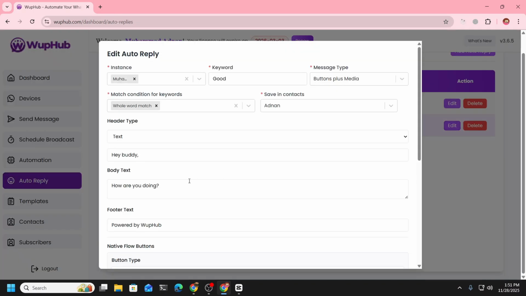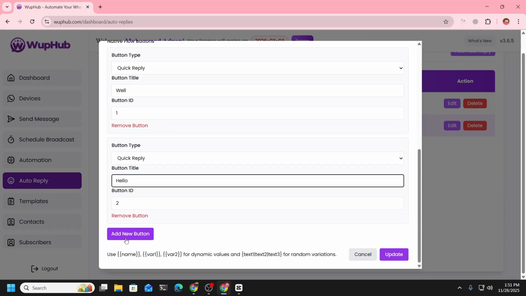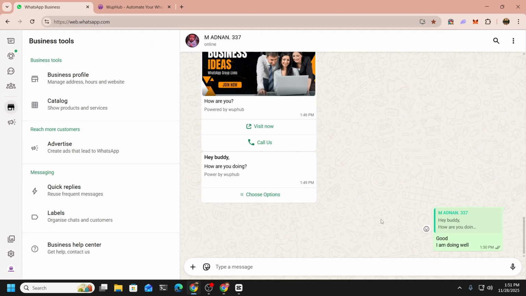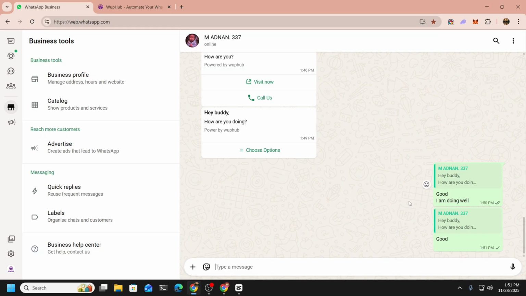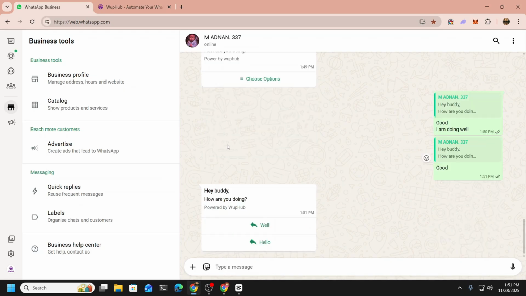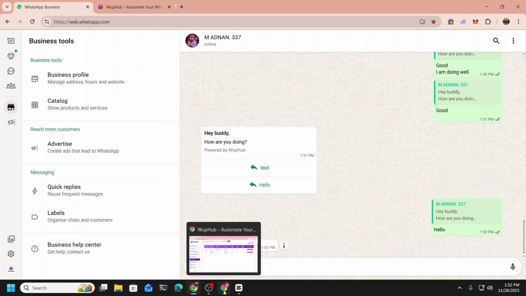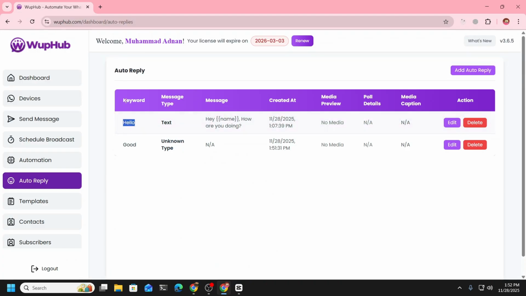Or wait a minute, let me actually create. Or hello, let's create this. Now, for example, if I choose this response, I am going to receive the next. If I choose hello, I am going to receive the first one that we have, this one. So you can create a menu type of auto reply. You can do a lot of stuff.